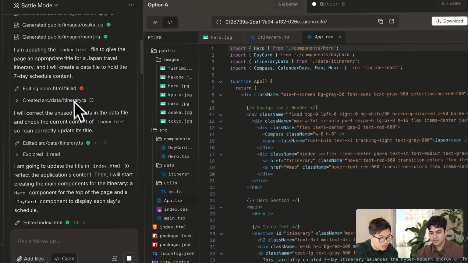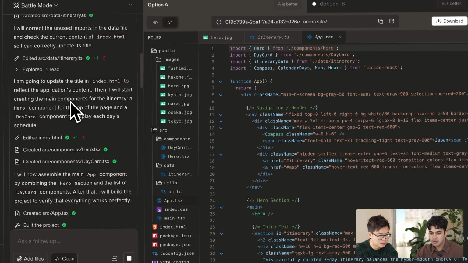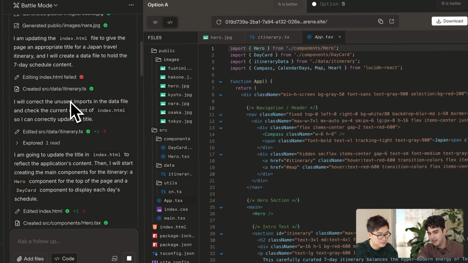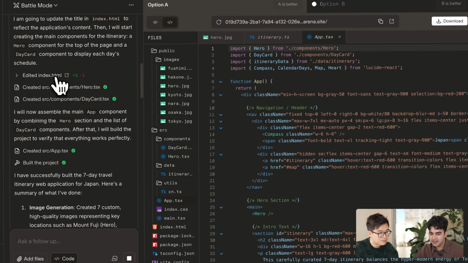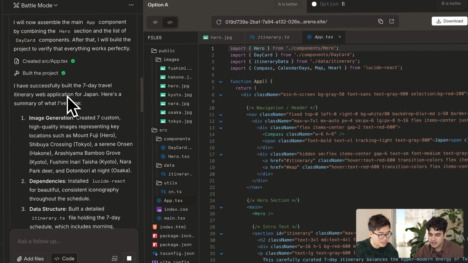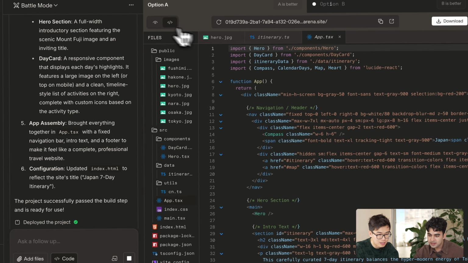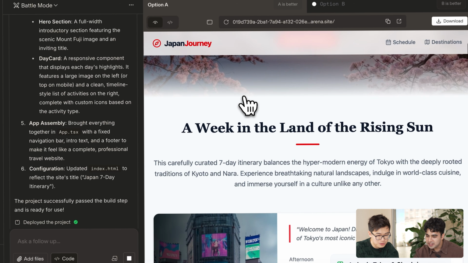Yeah, this is really cool. I guess this is the part where Code Arena really evaluates models' agentic capability, revisiting the project based on the build result. We did see some failure here, and it seems like the model corrected itself. It failed on editing the index.html, but then at the bottom it came to revisit that. Yeah, we have it working now. Awesome, this is great. I want to look at this site a bit more.